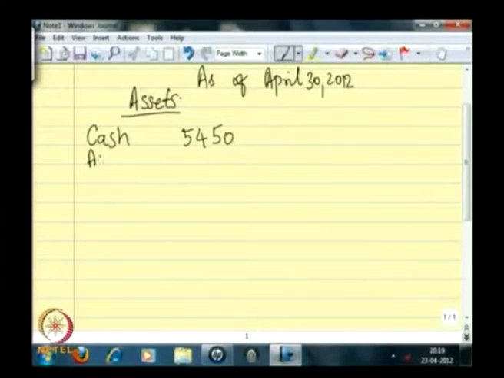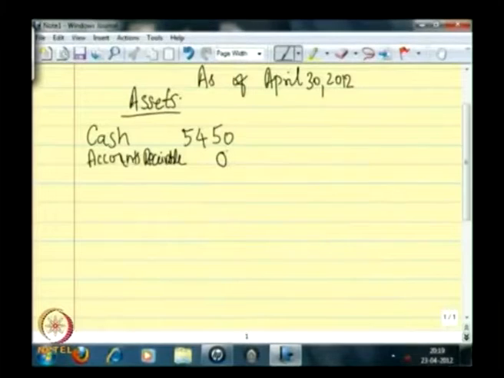Next to cash is accounts receivable. What is the closing balance in accounts receivable? Your trial balance shows 0. Why? Because within that accounting period of 1 month, whatever the firm had to receive was collected. So, we had an accounts receivable at some point of time during that 1 month period, and before the end of that 1 month, that was also collected, as a result of which the accounts receivable is 0.